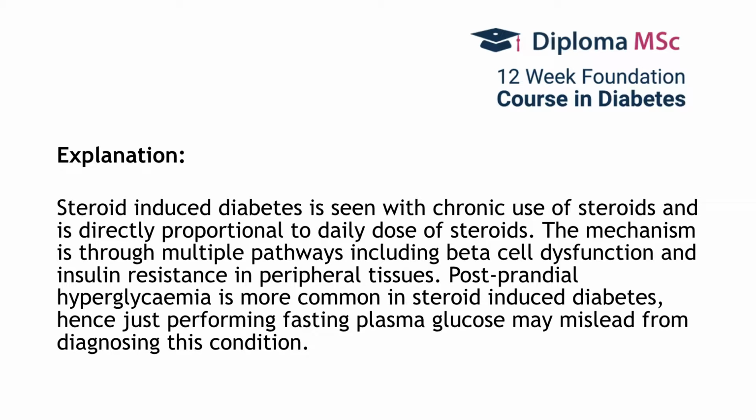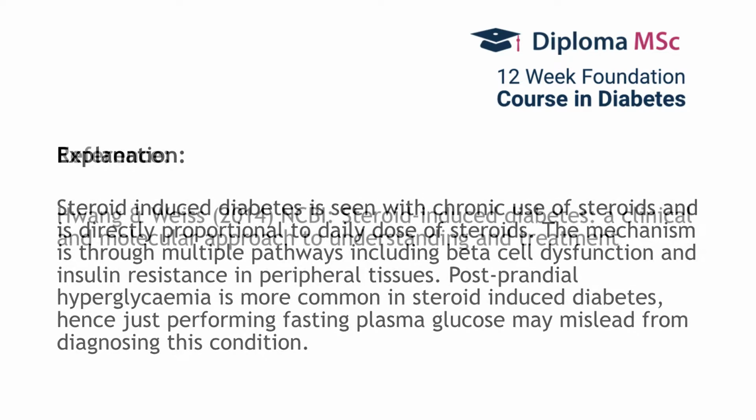So it is important, if you want to do a test, then it should be an oral glucose tolerance test or an HbA1c, or in the combination of the random blood glucose more than 11.1 and osmotic symptoms, you can make a diagnosis of steroid-induced diabetes.